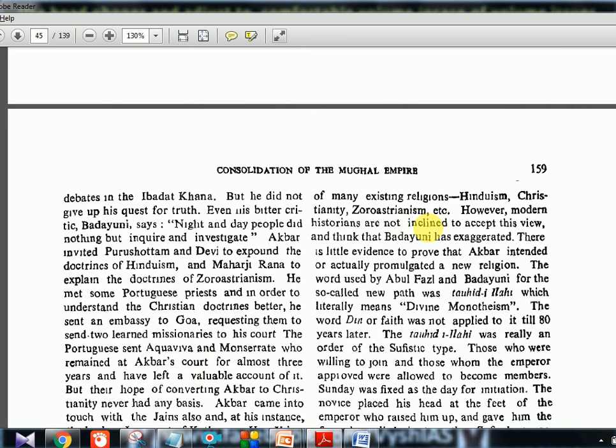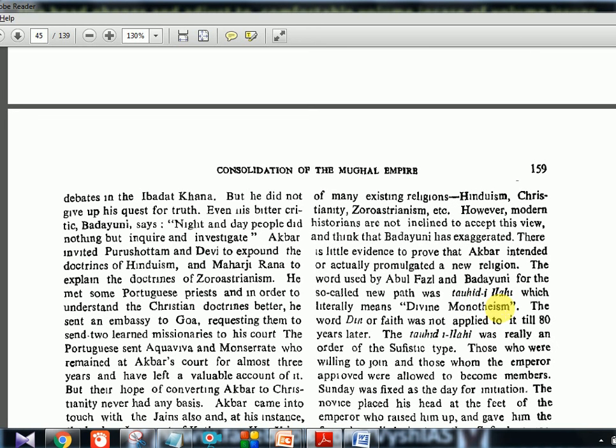Now, however, modern historians are not inclined to accept his view and think that Badayuni has exaggerated. There is little evidence to prove that Akbar intended or actually promulgated a new religion. The word used by Abul Fazl and Badayuni for the so-called new path was Tawheed-e-Ilahi. Okay, so we saw Sulh-i-Kul was universal peace, and this Tawheed-e-Ilahi is a universal religion kind of thing. All the religions' goodness he took and made a new religion. That is this Tawheed-e-Ilahi, which literally means divine monotheism.